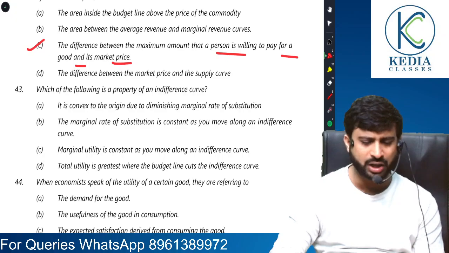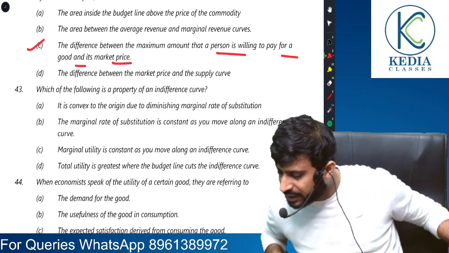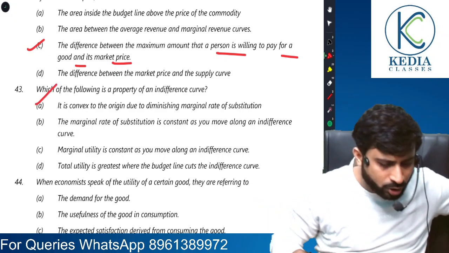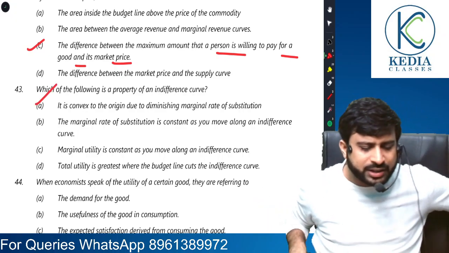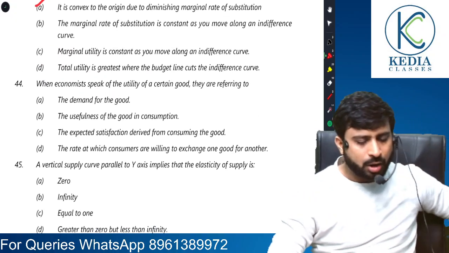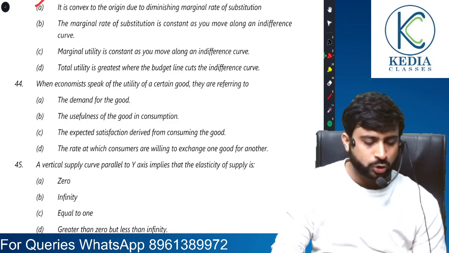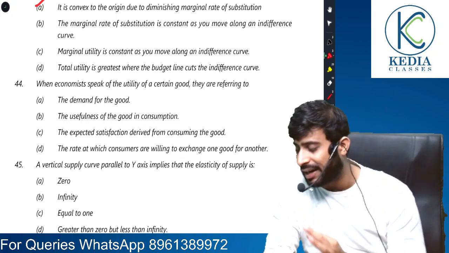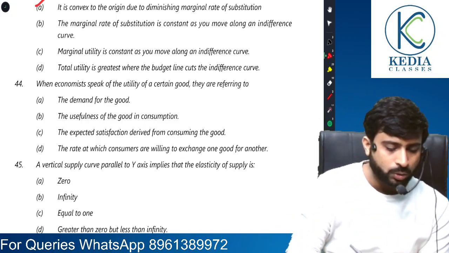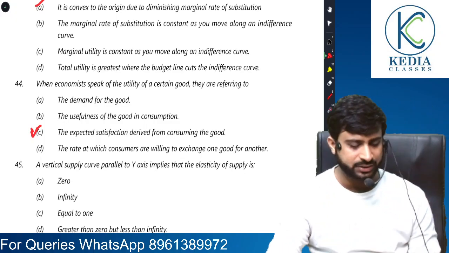Convex to the origin, it's correct. It is convex to the origin, yes, so it's all right, but maybe they have an all-of-the-above option. The marginal rate of substitution is constant, no. So okay, then A is the only correct one because there is no all-the-above option. When economists speak of the utility of a certain good, utility refers to the want satisfying power. Please pay attention everyone. Utility refers to the want satisfying power of a commodity. So it is the satisfaction that is expected. So C would be the ideal answer.